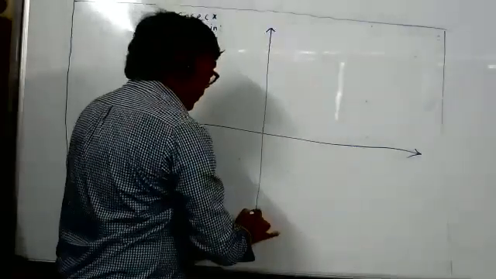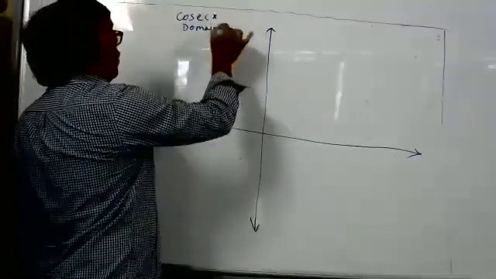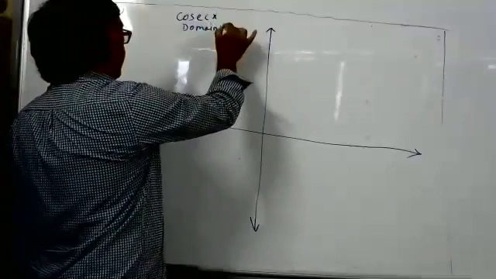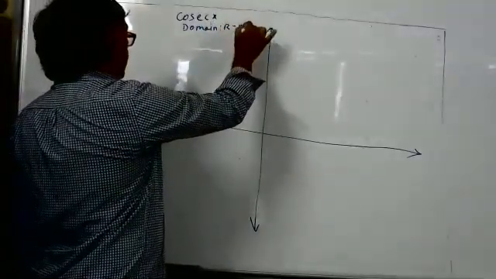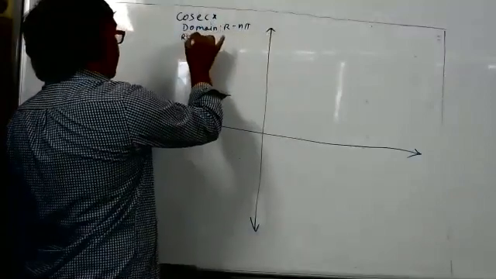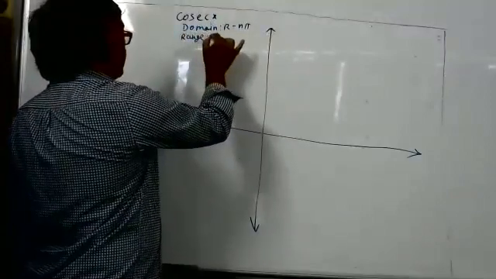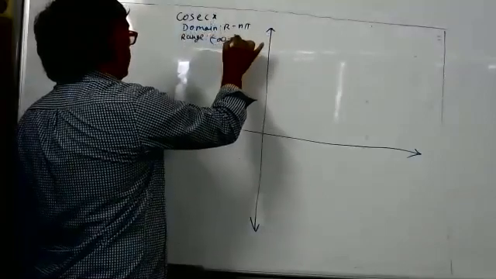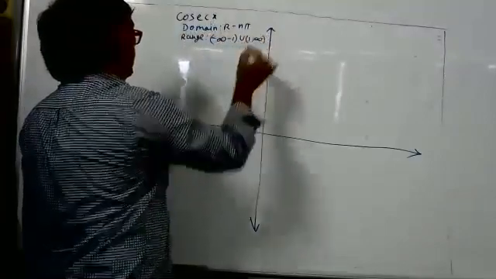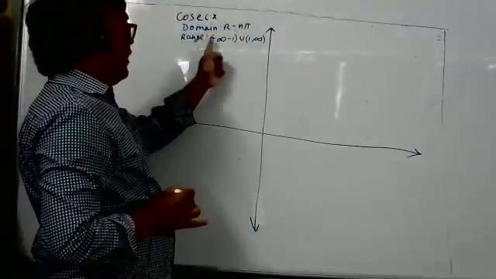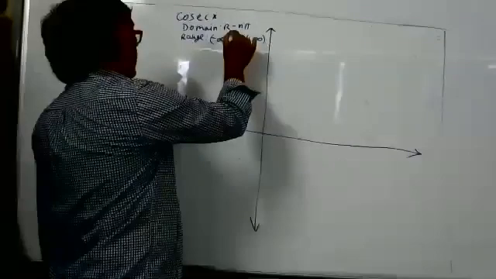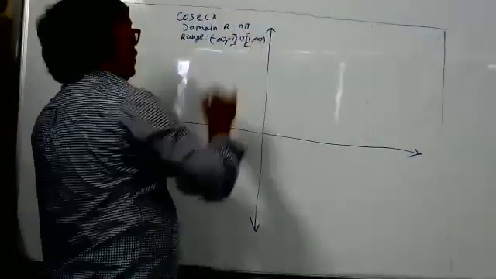Now, cosecant x, what is the range? Domain first. Cosecant x domain is all real numbers minus n pi. And range is what? Range is minus infinity to minus 1 union 1 to infinity. Domain is all real numbers minus n pi. Range is minus infinity to minus 1, closed interval, minus 1 and 1.